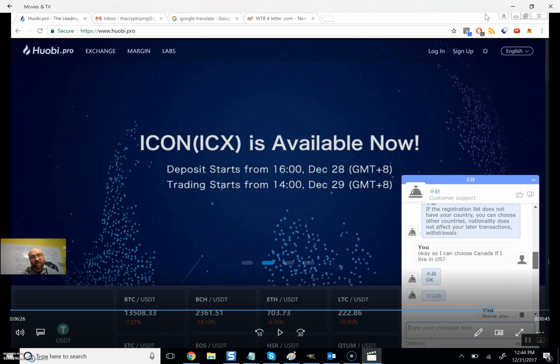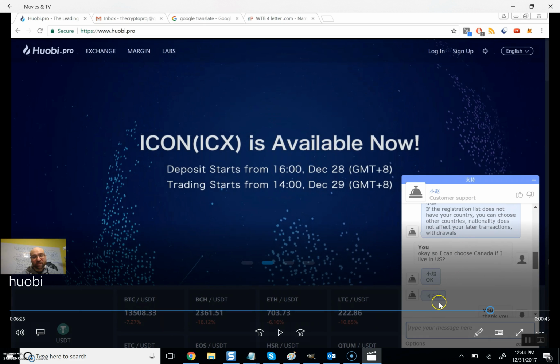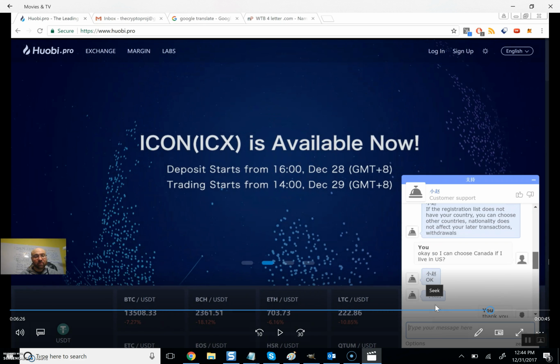But I will say that it's a guessing game, and I'm not going to say that any of this is certain. You take your risk when you register there. The important takeaway is you can, as you can see in Chinese right here on the pause screenshot. This is them saying, yes, I can choose Canada if I live in the US. So right there you have it from their customer support. But again, beware, because later on it could easily come back and be like, well, you put your wrong country of origin on there.